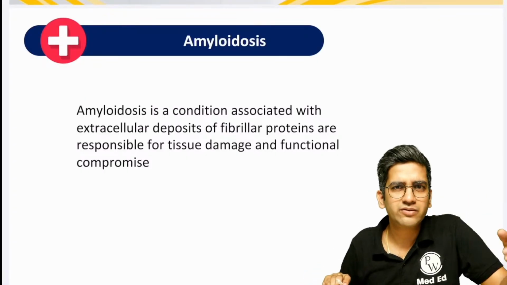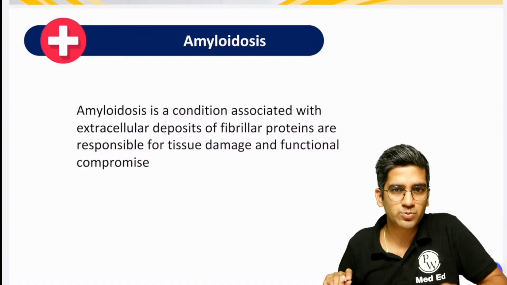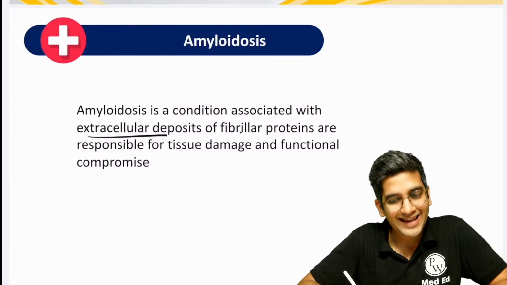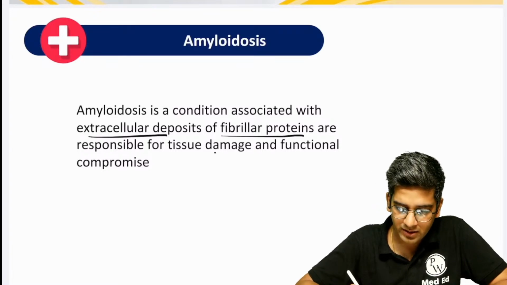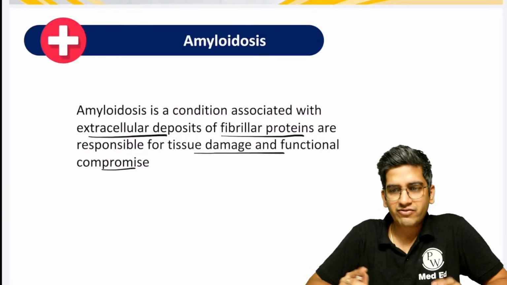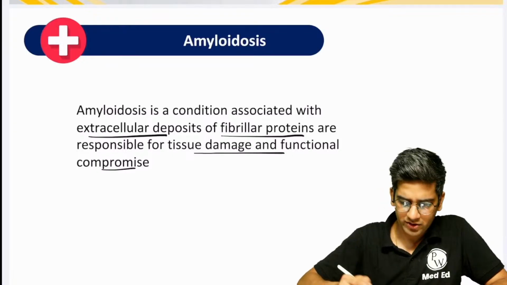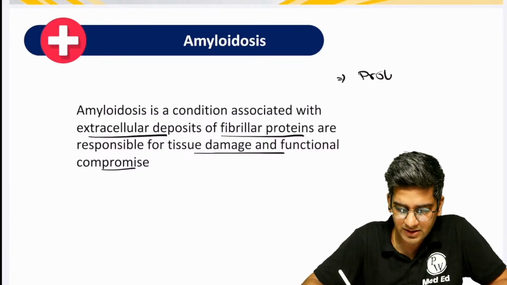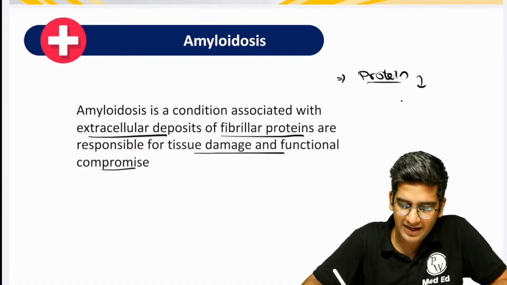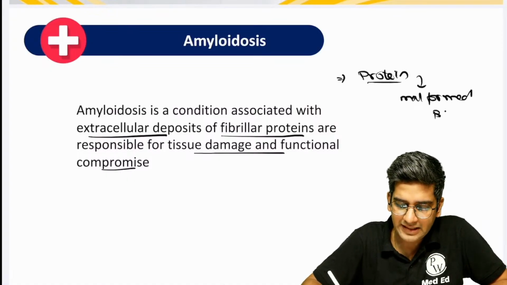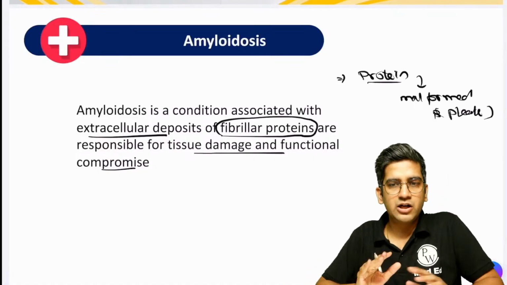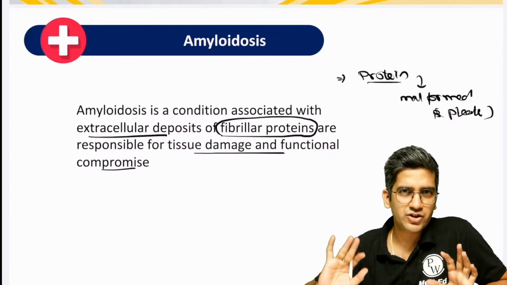Okay, so amyloid, as usual, the structure for every general pathology answer starts with a very tiny definition, in your own words, need not be from the textbooks at all, fine? It's a condition associated with an extracellular and acellular deposit of fibrillar protein which is responsible for tissue damage and a functional compromise. Fine, that's what amyloid is, right? Amyloid is nothing but an extracellular proteinaceous substance. It's actually a malformed protein, not a proper protein. It's nothing but beta pleated sheets. That's why we also call them a fibrillar protein, right? Non-branching fibrils is the classical definition of amyloid, right?